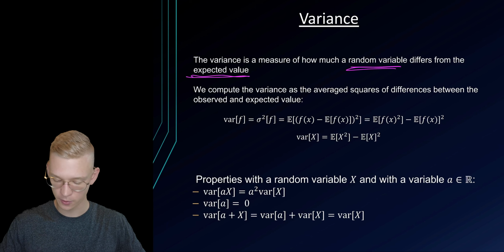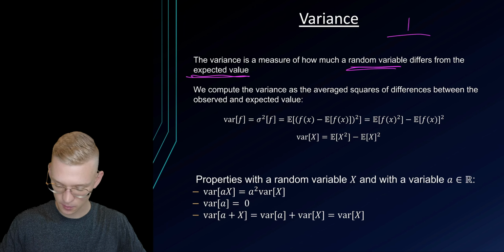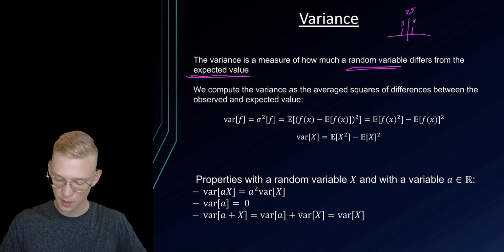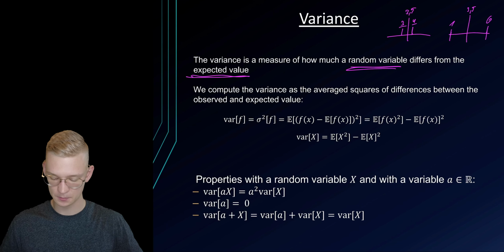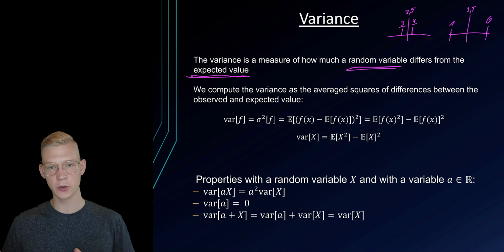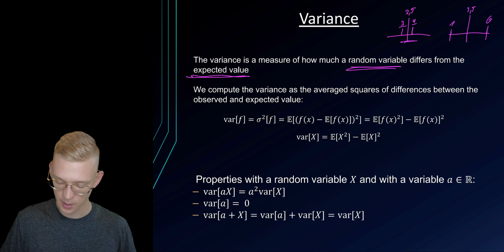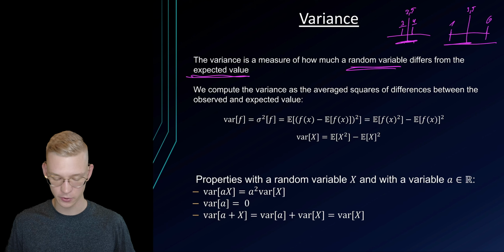If, for example, we have a dice that has a mean around 3.5, and we have many times a 4 and many times a 3, this will be a different variance to where we have again the mean at 3.5, and then we mostly throw 1s and 6s. So the variance will give us that value. Here we have only a slight difference, and here we have a large difference.